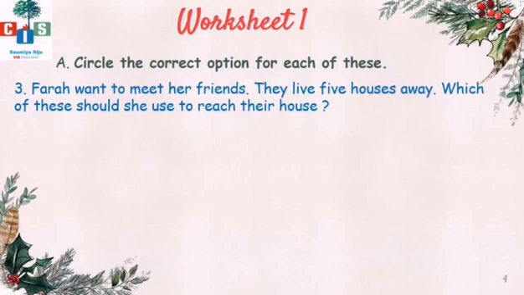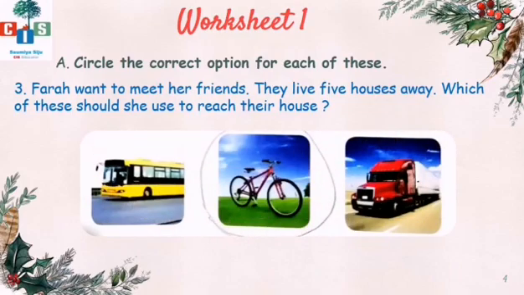Farah wants to meet her friends. They live 5 houses away. Which of these should she use to reach their house? Farah's friends are living nearby, 5 houses away, so which vehicle will she use? Bus? No. Truck? No. Cycle? Yes, cycle. In the shorter distance you should use cycle, or you can walk and go, right?